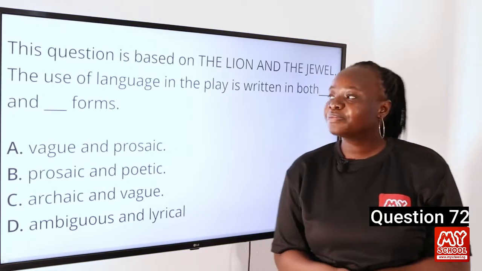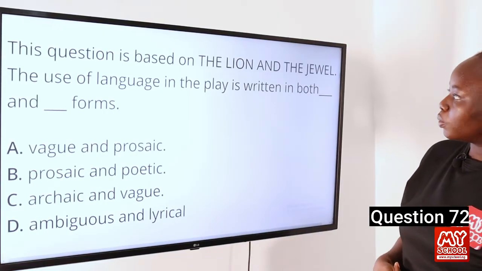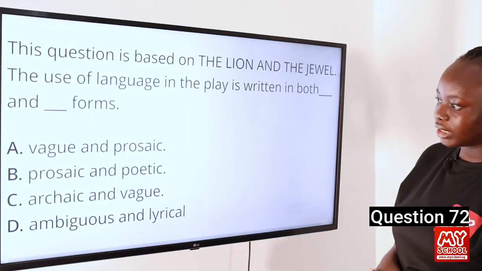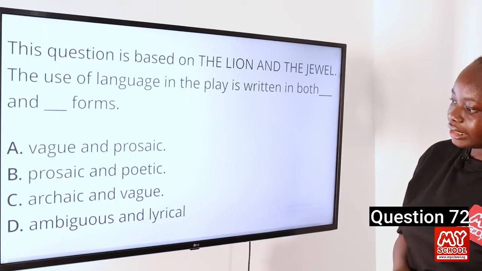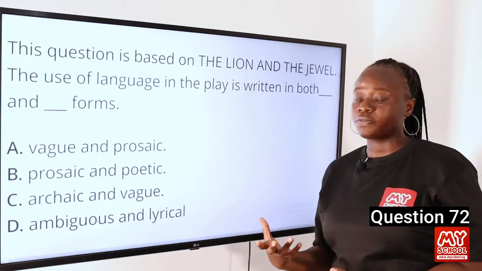Question 72. This question is based on The Lion and the Jewel. The use of language in the play is written in both dash and dash forms. A, vague and prosaic. B, prosaic and poetic. C, archaic and vague. And D, ambiguous and lyrical. The answer to this question is B, prosaic and poetic forms.